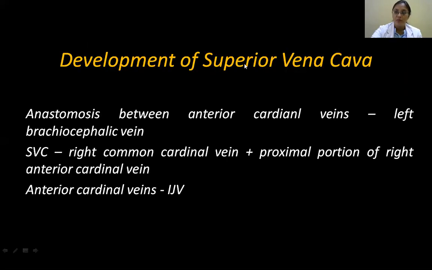So let's see the development of the superior vena cava. Superior vena cava is formed at the upper part of your body, so in here. And what are the veins that bring the blood from your head region? These are the anterior cardinal veins.